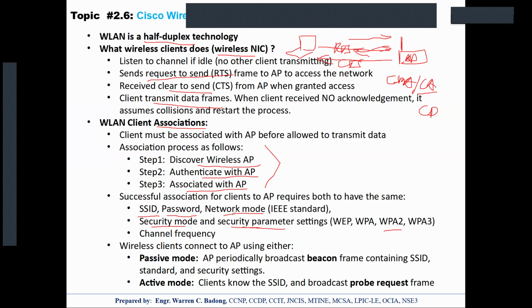And they should communicate on the same channel frequency.